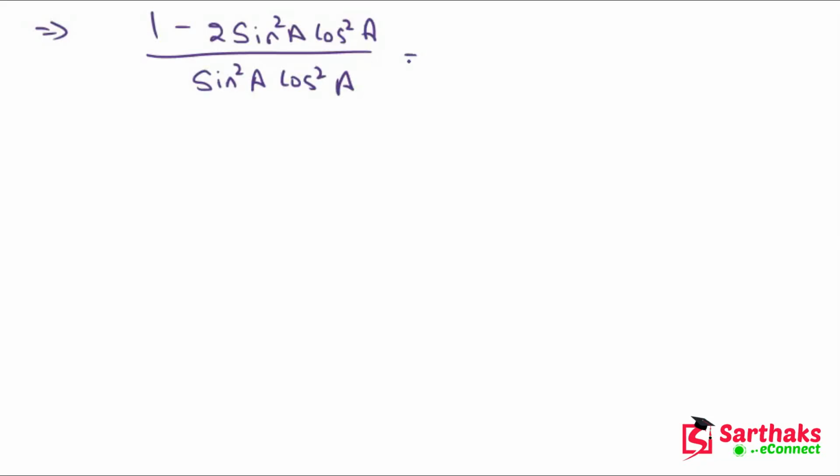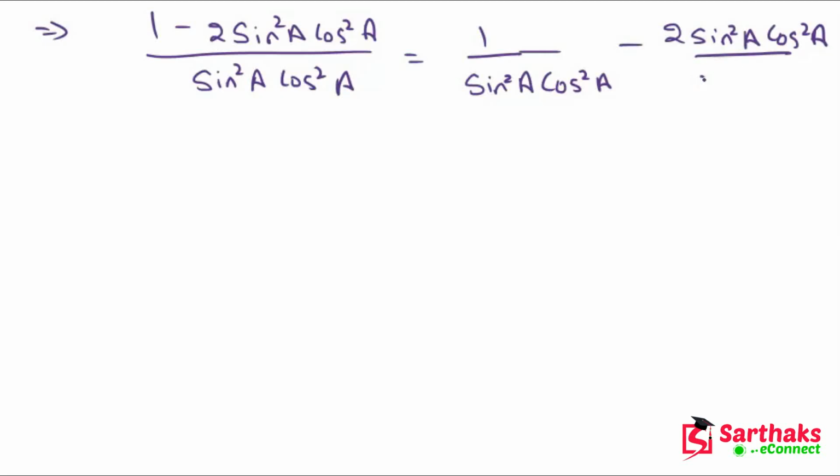Now we have to separate this, so 1 upon sin²A cos²A minus 2 sin²A cos²A divided by sin²A cos²A. These terms will be cancelled.